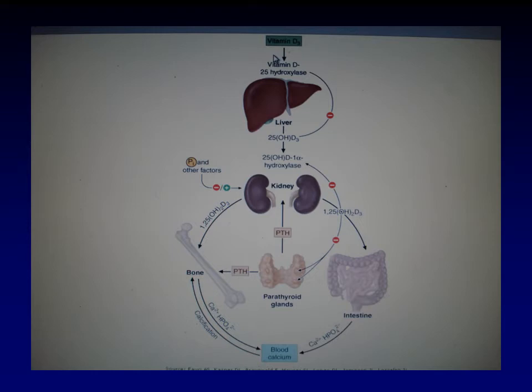In contrast to the action of the active vitamin D, the parathyroid hormone causes demineralization, which is pulling the calcium and phosphate from the bone. It functions on the kidney, while vitamin D does not act on the kidney, causing the absorption of calcium at the expense of phosphate, so excreting phosphate.